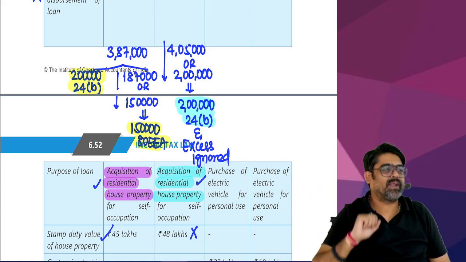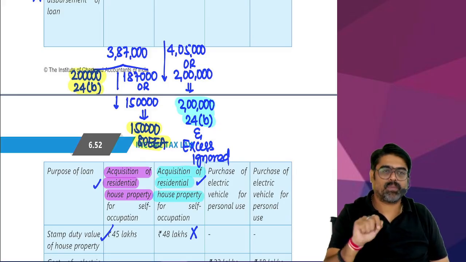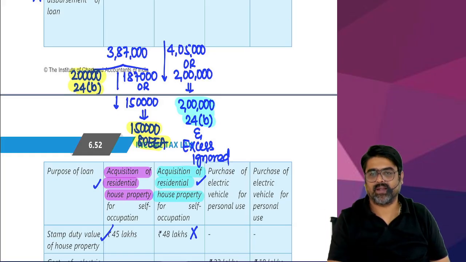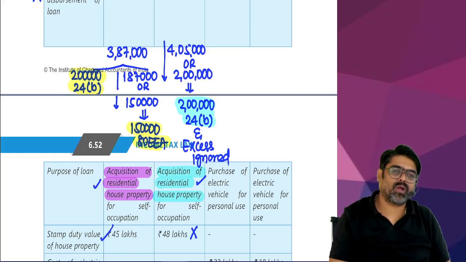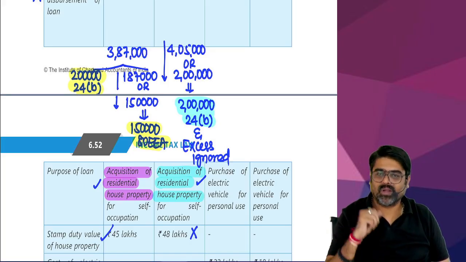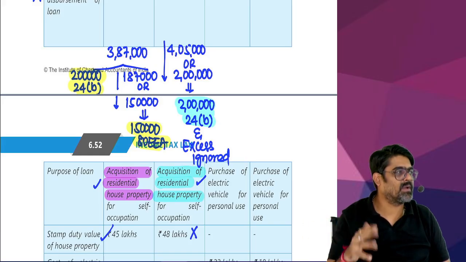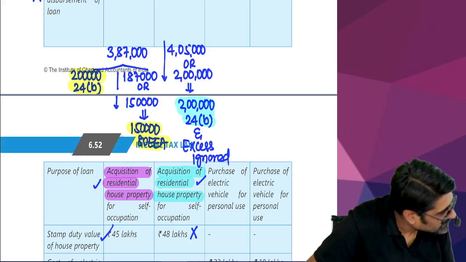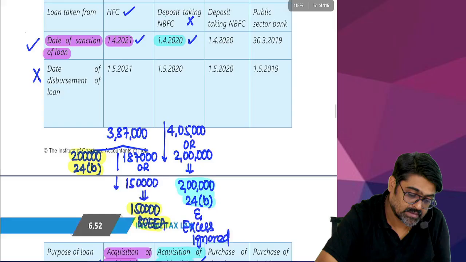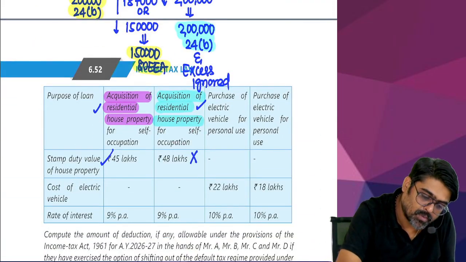Loan can be taken of any amount. Loan can be taken for purchase of residential house property for any amount. Loan is also sanctioned in 1920, but have you taken the loan from bank, housing finance company? No. And also the stamp duty value of the property is more than 45 lakhs. So excess will be ignored, will not be allowed under 80EEA. Understood? Mark this question important, no? Good question.